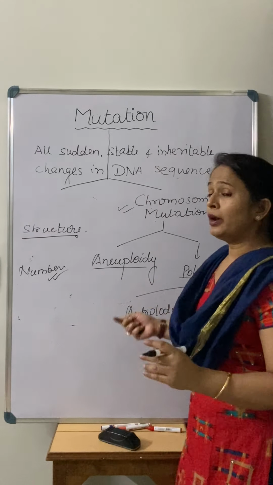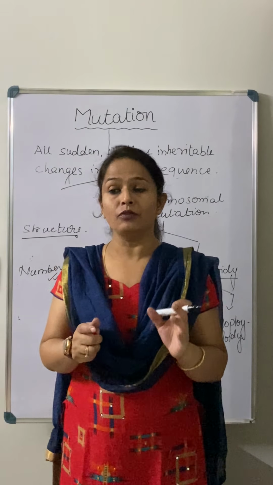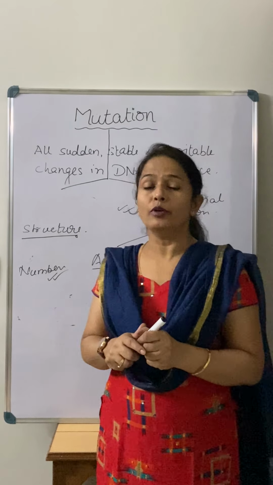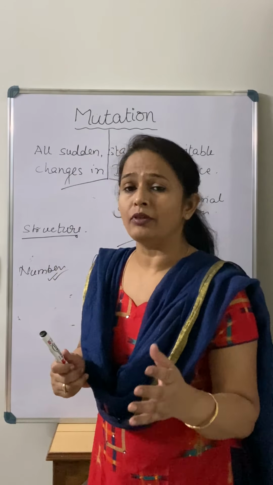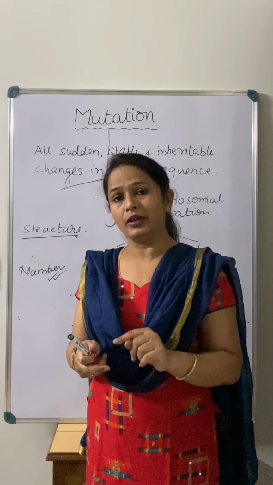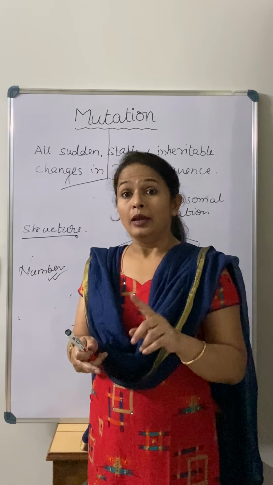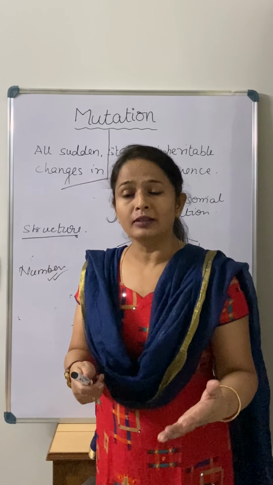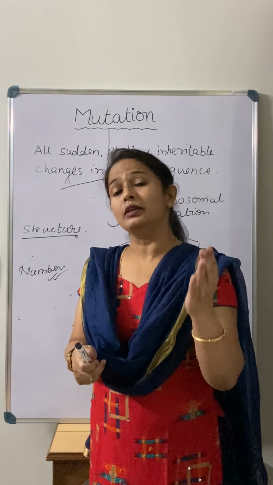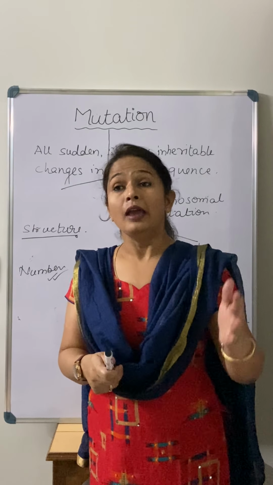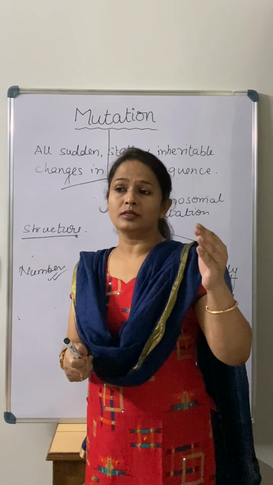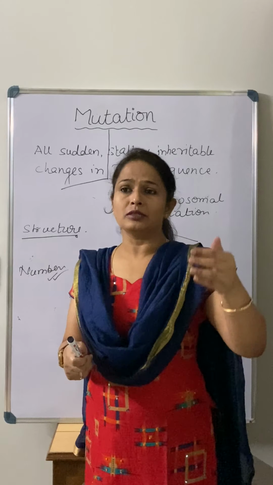Right. Listen carefully to what happens. When there is cell division, there are four phases in cell division that we call prophase, metaphase, anaphase and telophase. When the prophase starts, there is a division of the nucleus that we call karyokinesis, right? Due to karyokinesis, there is enlargement of the nucleus.